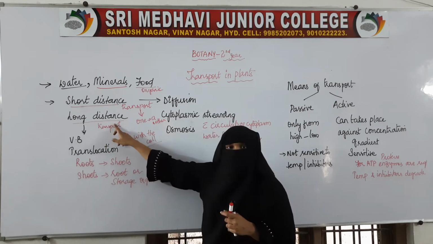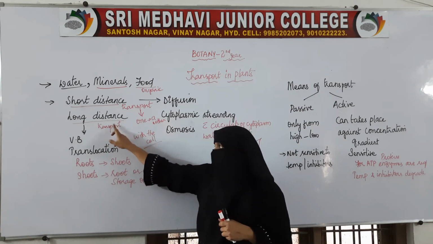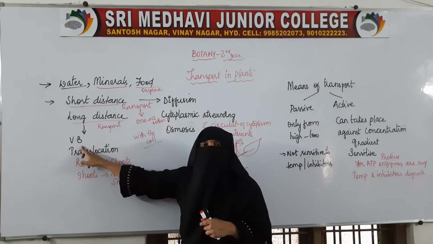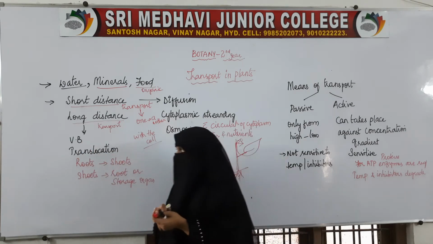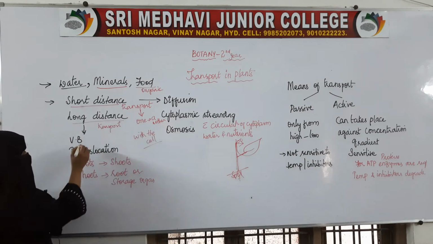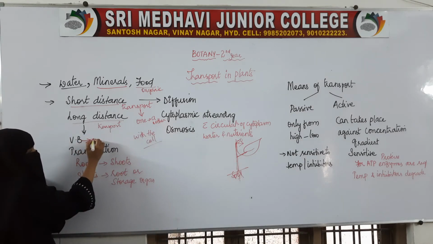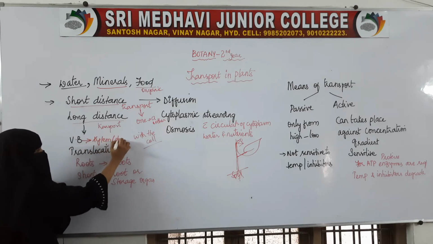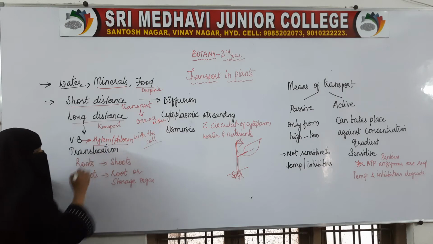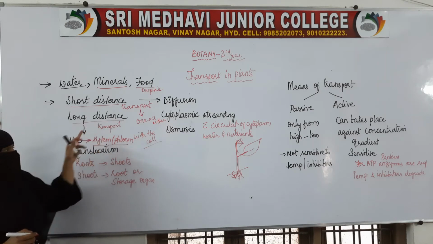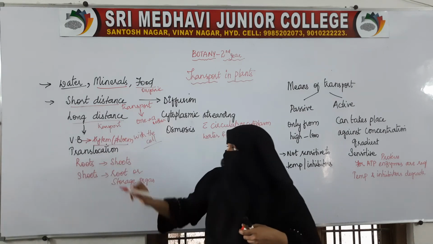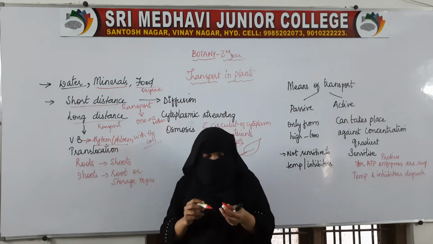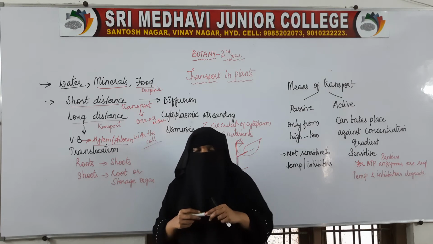This long distance transport is done with the help of the vascular bundles, that is vascular tissues. Inside the plants, vascular tissues are present, that is xylem and phloem. This long distance transport is done by the vascular bundle or vascular tissues. Here the xylem and phloem together constitute vascular tissues.